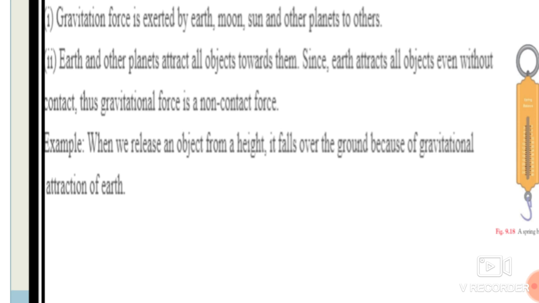Now, the measure of the force with which the earth pulls us towards itself. Suppose we have to measure how much force is applied by the earth to pull an object towards itself. Suppose an apple falls down from the tree. How much force is applied to that apple so that it falls onto the ground?